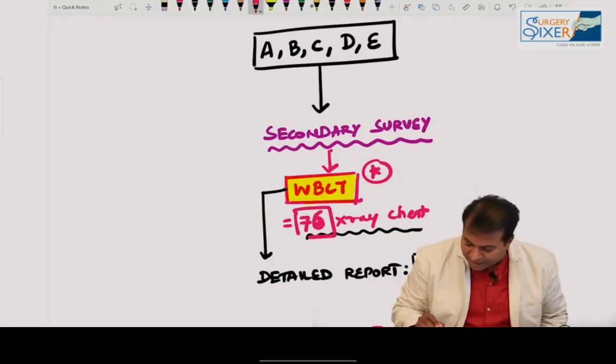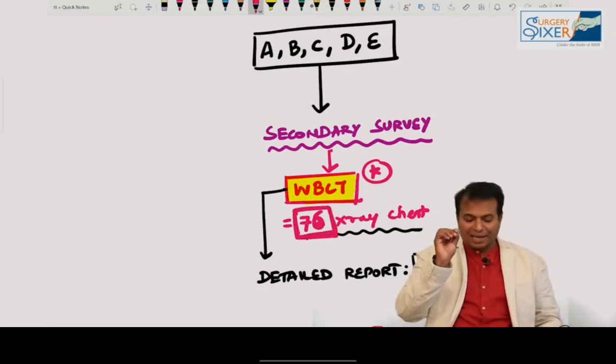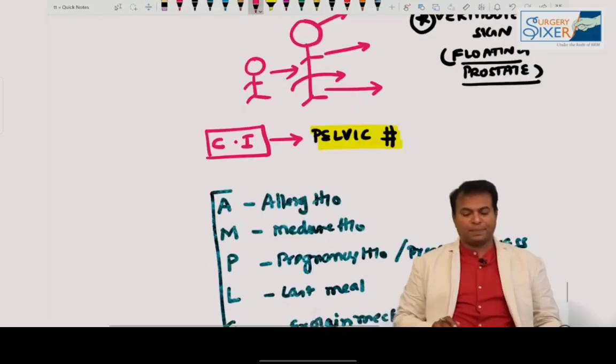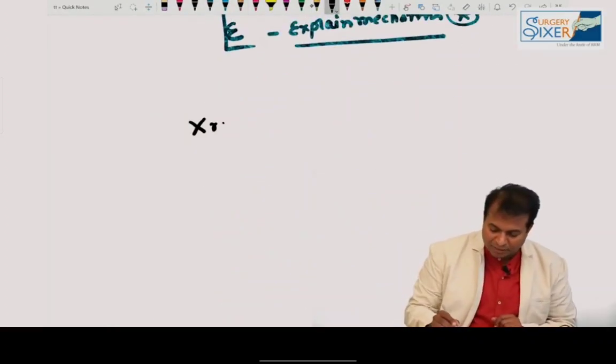One whole body CT scan is equal to 76 X-rays. Expected MCQ, direct and from the beginning. It is indicated for severely injured patients. So in the secondary survey only, we also take an X-ray of the cervical spine.